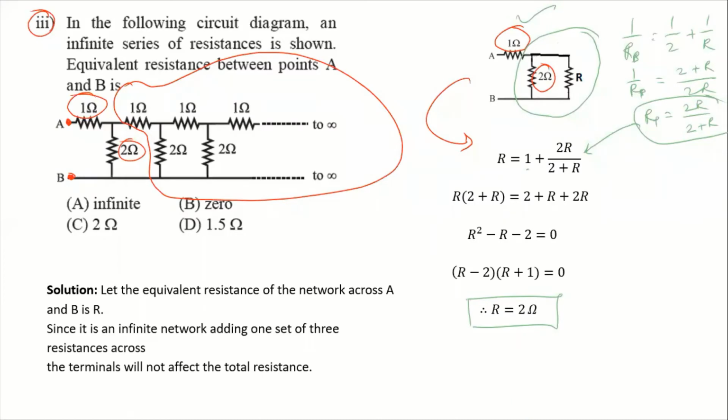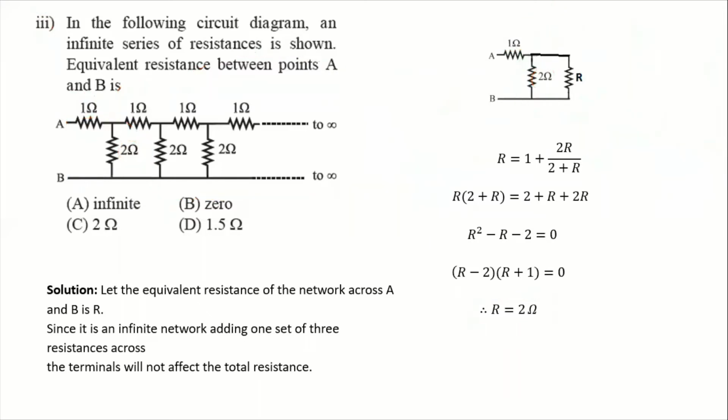Now, in another method, you can also solve by the elimination method. You remember one thing here: if you see this diagram very carefully, this is 1, and the rest of the combination is in series with the 1. So obviously the answer is not 0.